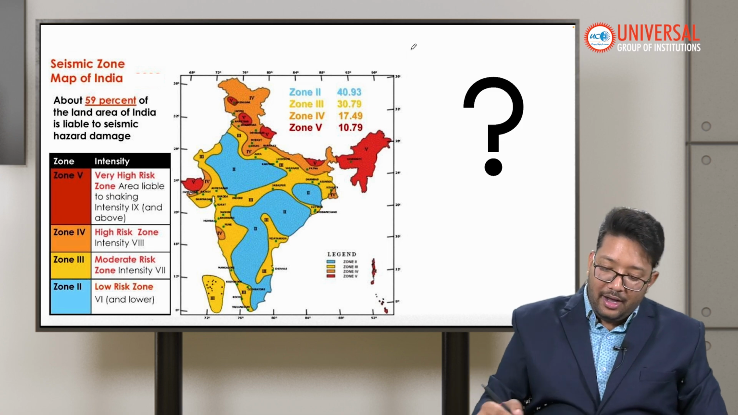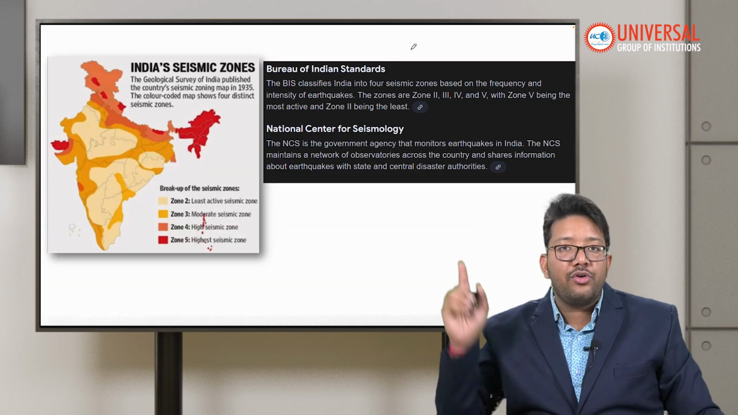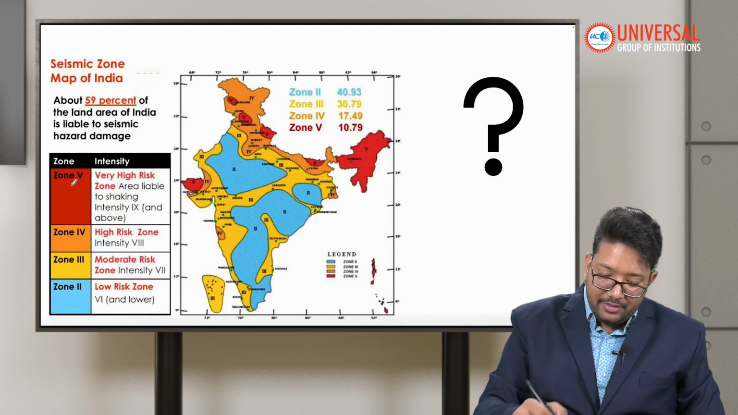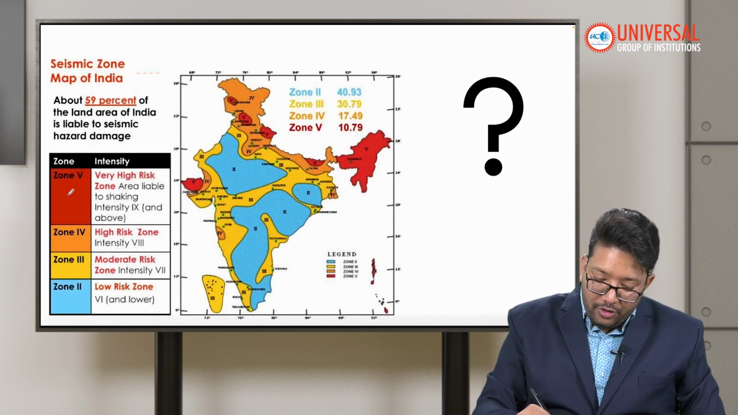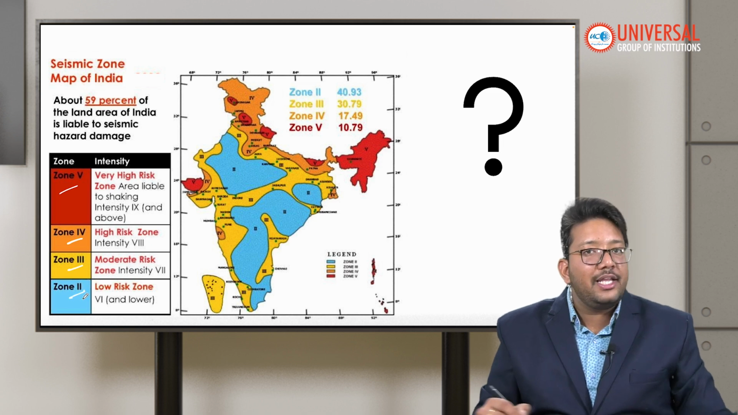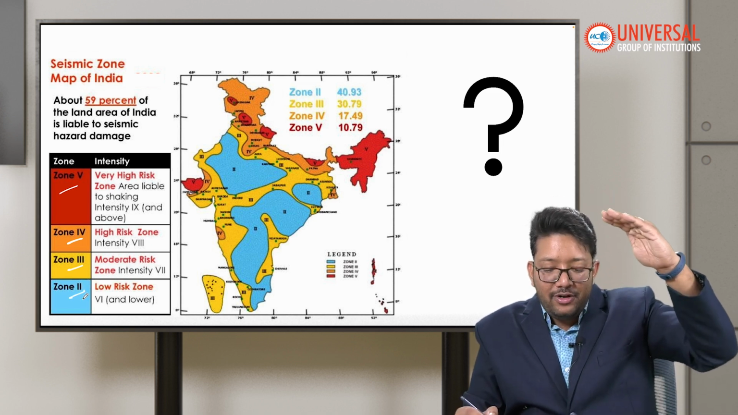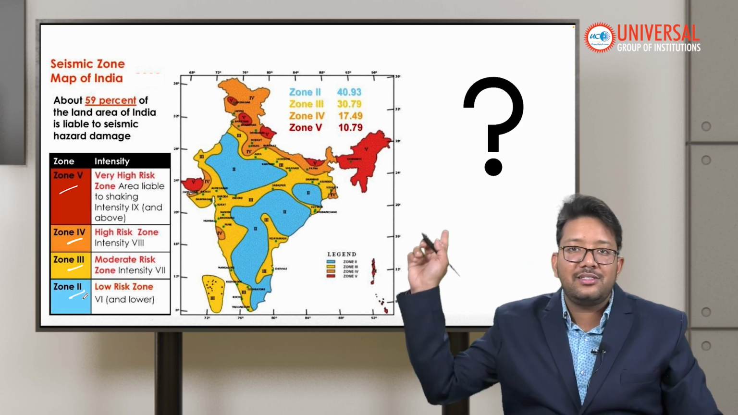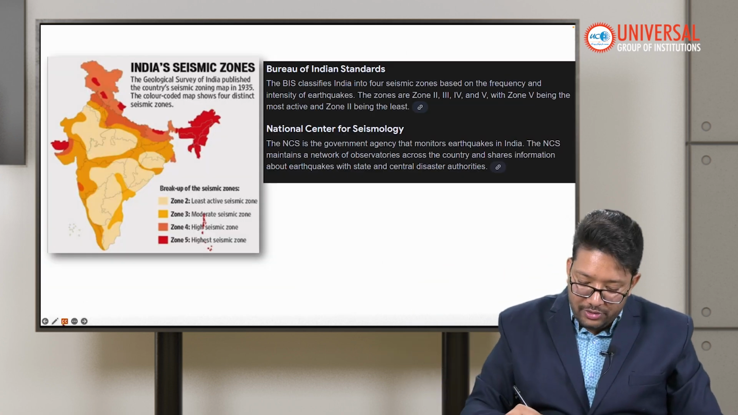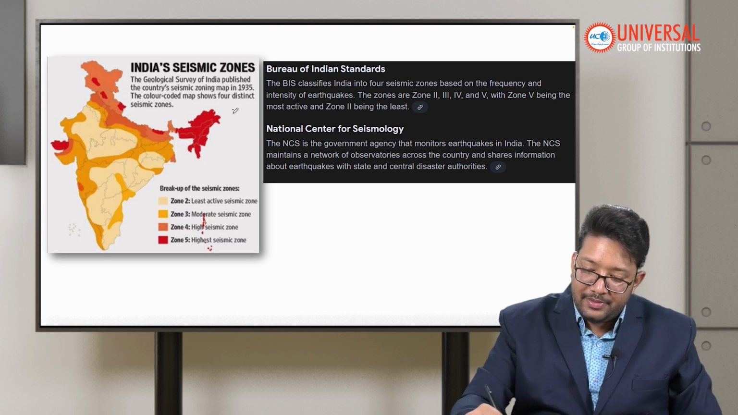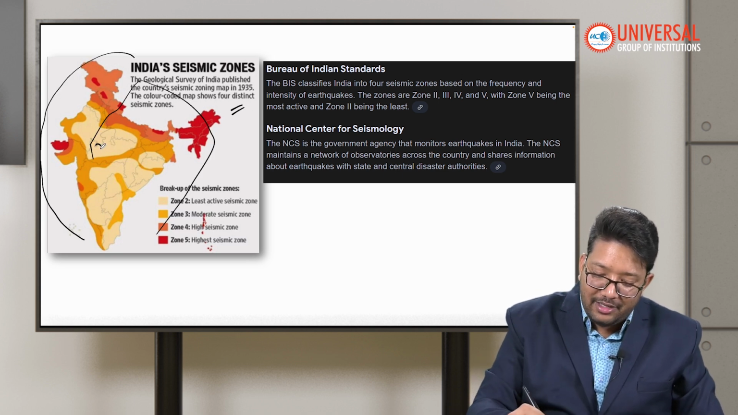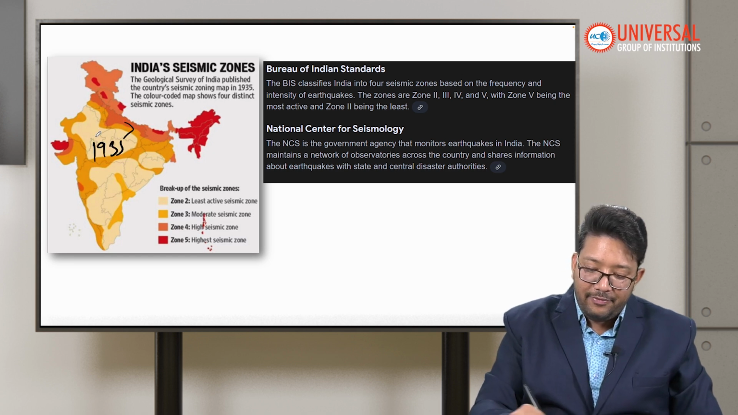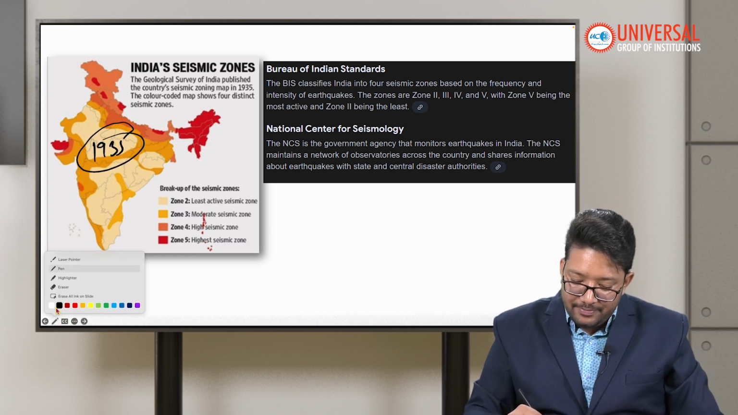Okay, so in 1935, the Geological Survey of India divided India's seismic zones. So Zone 5, Zone 4, Zone 3, Zone 2, there is no Zone 1. Zone 5 is the very high risk area and Zone 2 is the low risk zone. This is the map that the Geological Survey of India earlier used to publish. This map was published in 1935, and now who does that?